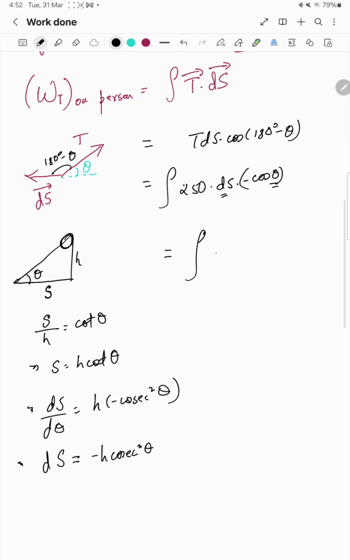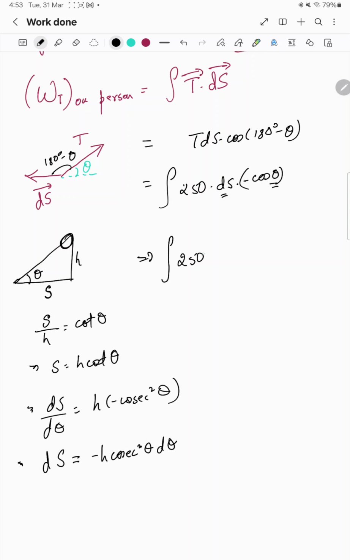So here now we have to integrate 250 times minus h cosec square theta d theta times minus cos theta. First I will discuss this method, then we can go by a different method directly. We can apply the work energy theorem, but this is the basic method, so I am discussing this method also.